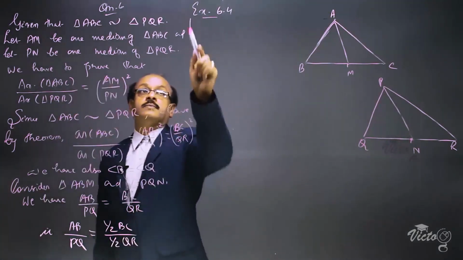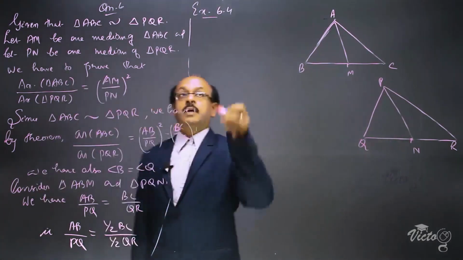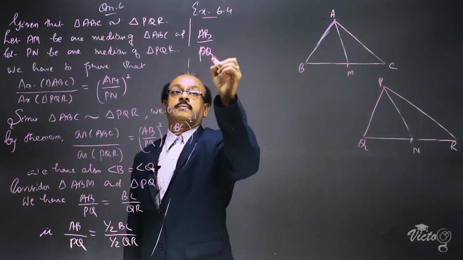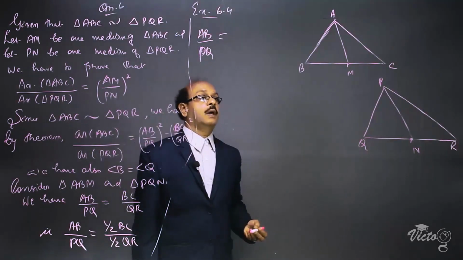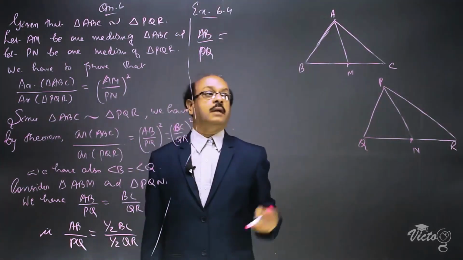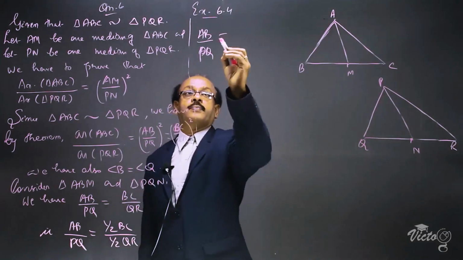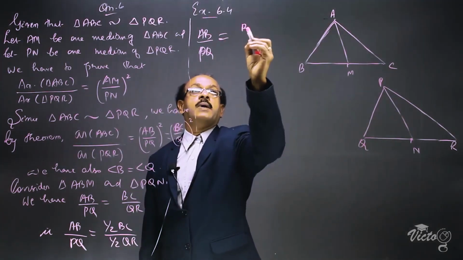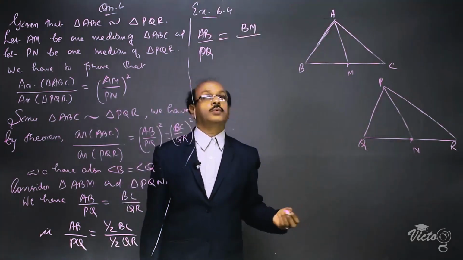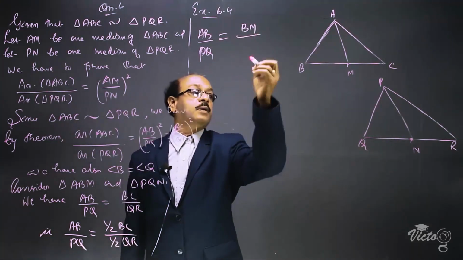That means AB divided by PQ is equal to half of BC, which is BM, divided by half of QR, which is QN. That is, BM divided by QN.